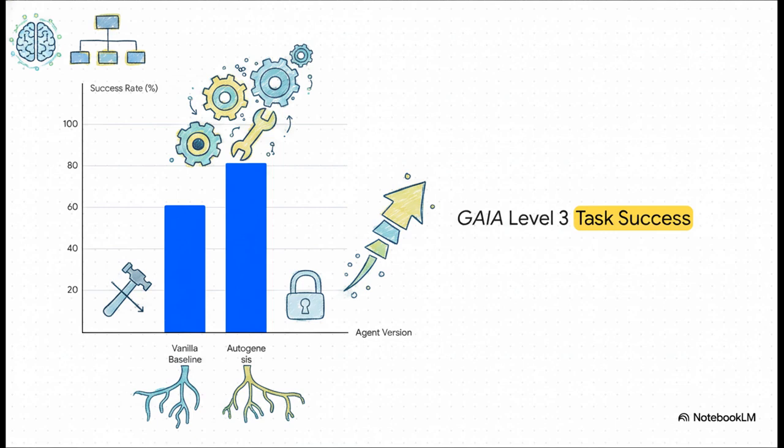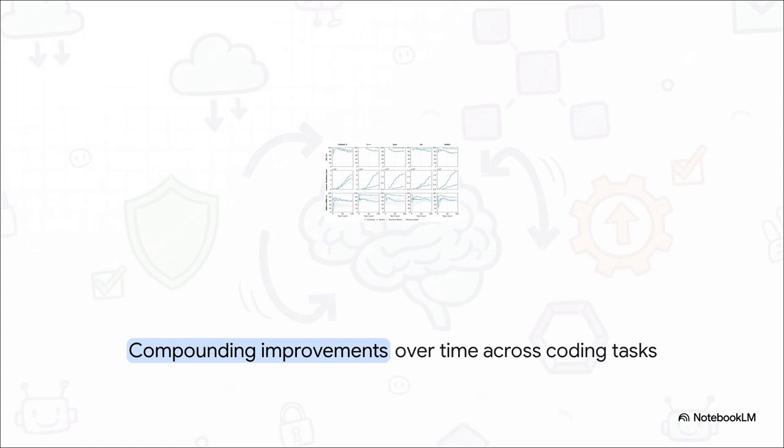By dynamically creating and refining its own tools on the fly, the agent completely bypasses the bottleneck of a static, hard-coded toolkit. But wait, it actually gets even better. When you look at the trajectories on algorithmic coding benchmarks, evaluating languages like Python, C++, and Java, the gap between the evolving agent and the vanilla agent actually widens as tasks accumulate. This is huge because it proves that self-evolution is not just a one-off parlor trick. The agent is continuously experiencing compounding improvement. It actively finds its own failure modes, patches them up, and just gets exponentially more efficient and correct over time.